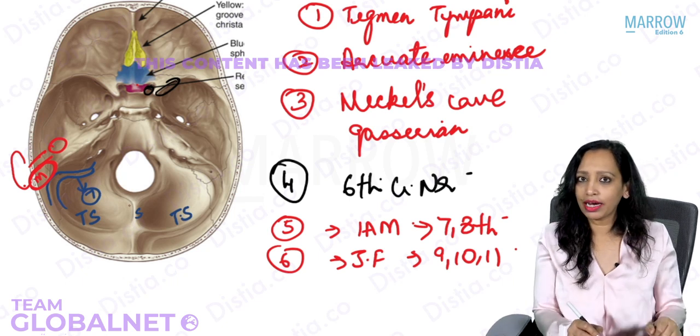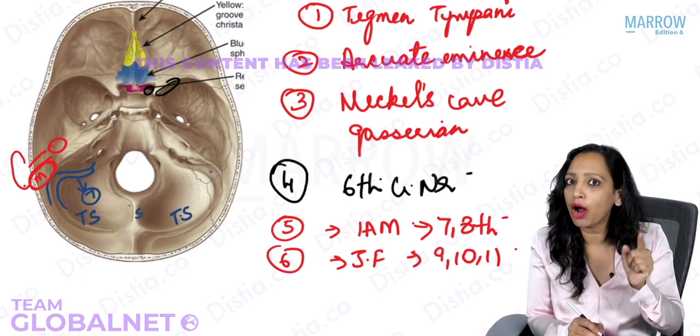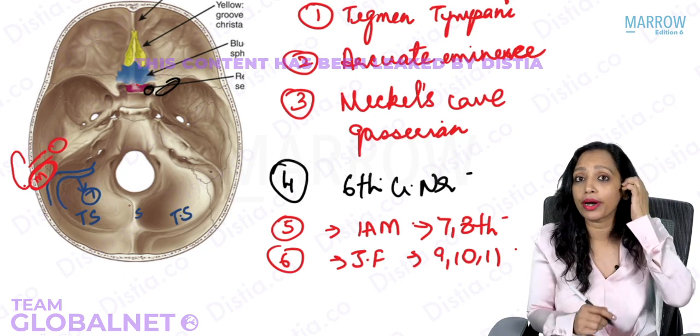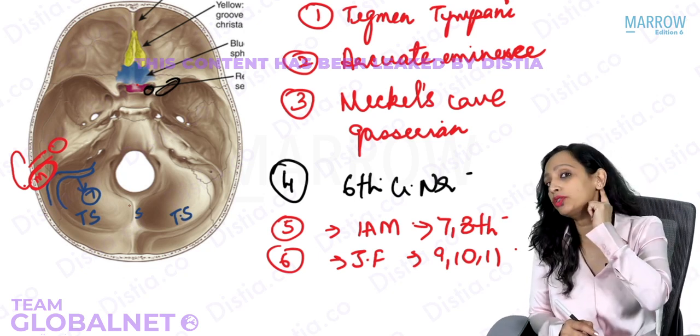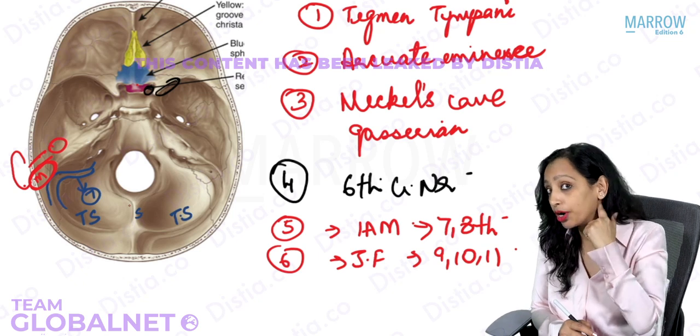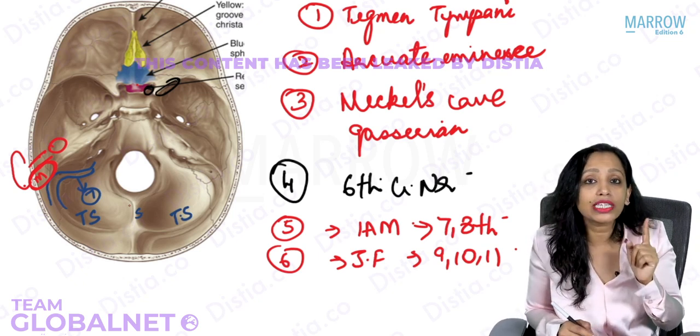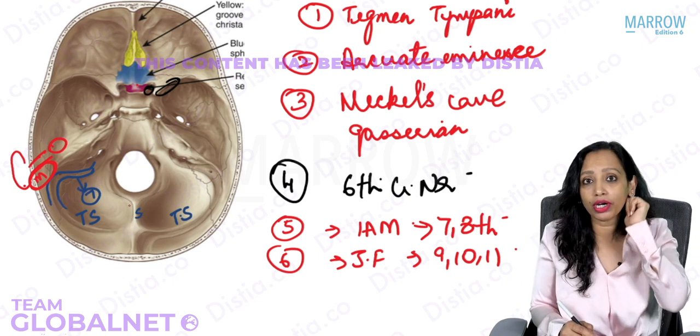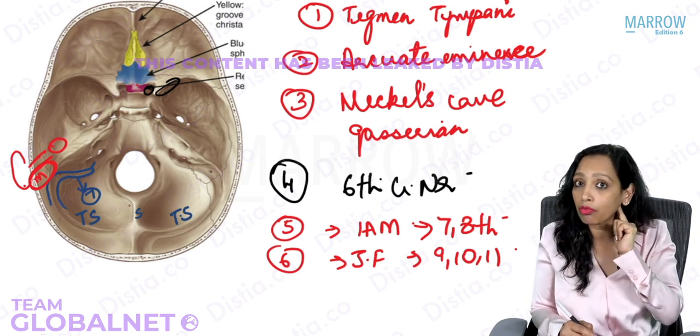So where is the sigmoid sinus? Yes, sigmoid sinus forms the posterior boundary of the mastoid. Show me your mastoid. Yes, this here is the mastoid. So where is your sigmoid sinus? Yes, it forms the posterior boundary of the mastoid. So next time, whenever we are going to say sigmoid sinus, your finger should immediately go here. This is the area of the sigmoid sinus.